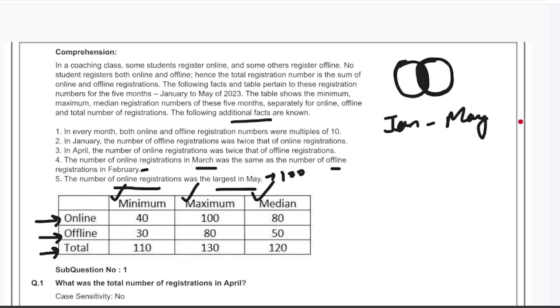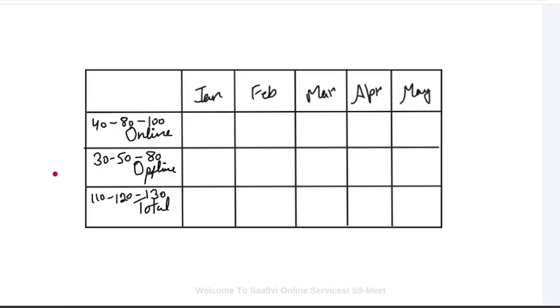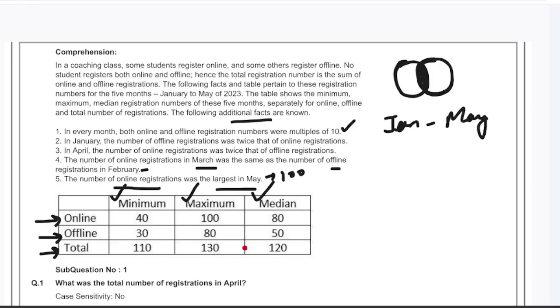The first says in every month both are multiples of 10, that is okay. January, the number of offline registrations is twice that of online. So if in January the online is X, the offline is going to be 2X. The total will automatically be 3X. The first line is done, the second line is also done.